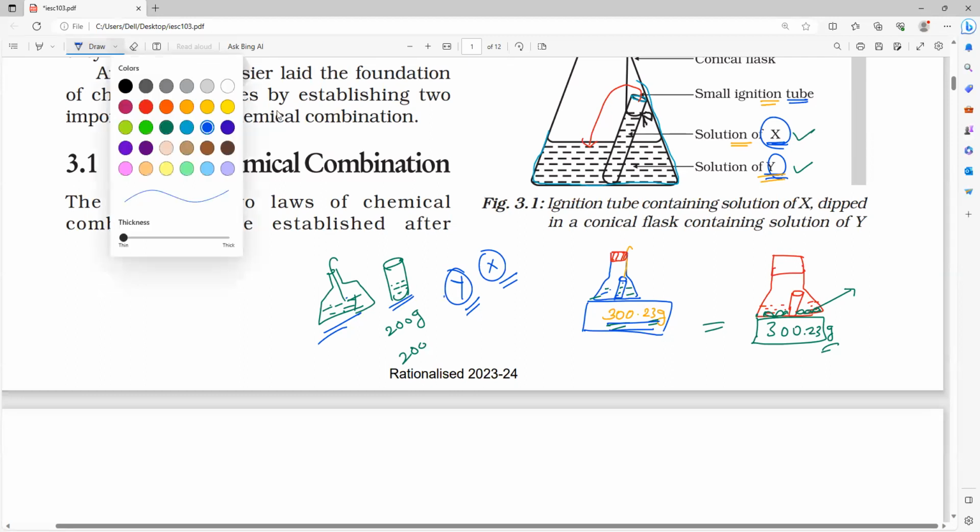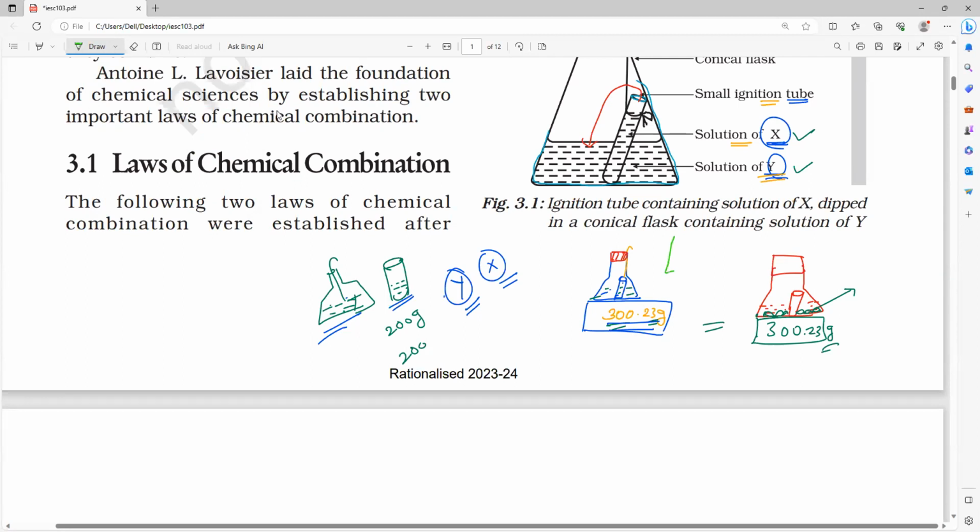So you measure the mass before reaction, including the mass of the flask and the mass of the test tube. Now, after that, just allow this test tube to tilt. For example, I'll tilt the flask like this. Then all the liquid X will come out and mix with Y. Then you put it back normal, and the reaction will be carried out.